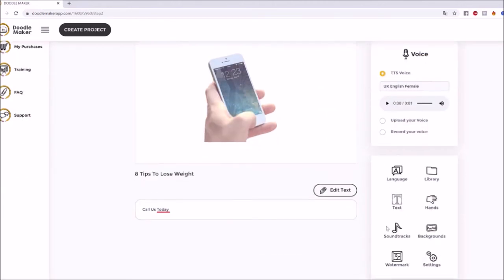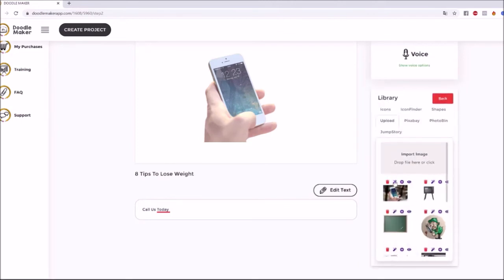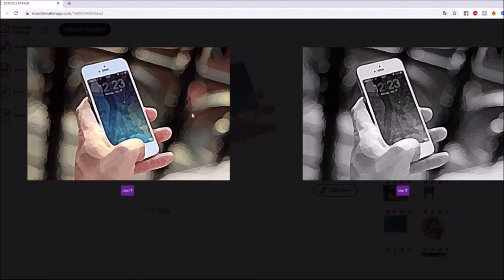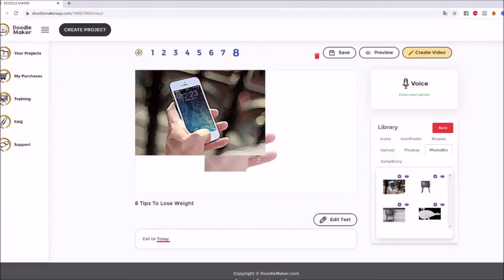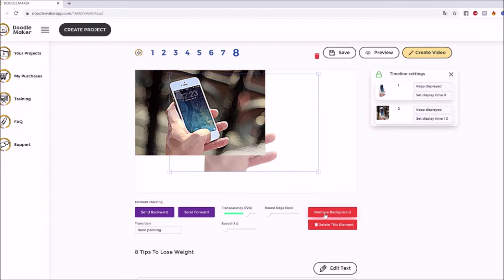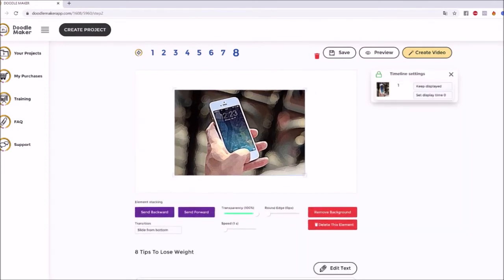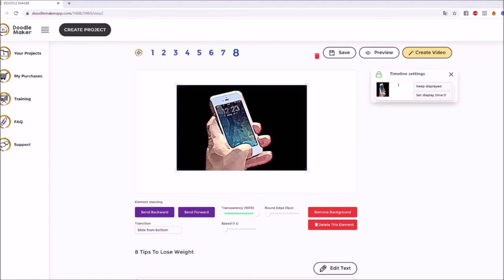Let's go back into, for example, the library all over again. Let's just go to this and choose which one we want to do here. Boom. Let's say it's this one. We want to use this. Okay. We want to delete this, right? And then let's delete this element. Put that here. We want to change the background. Let's do that right now.